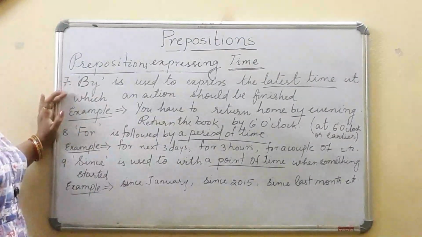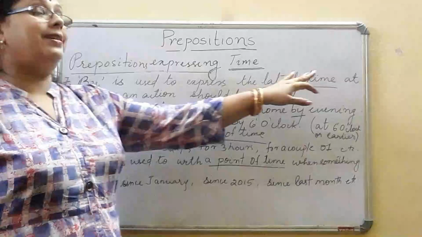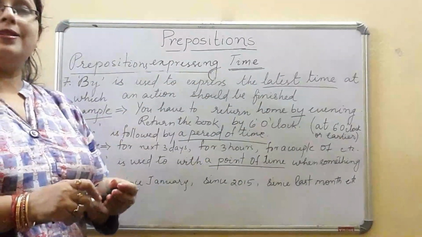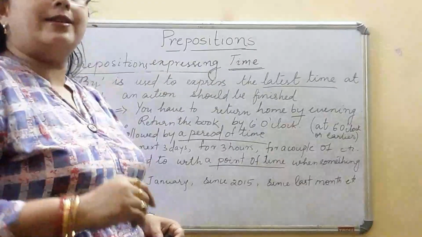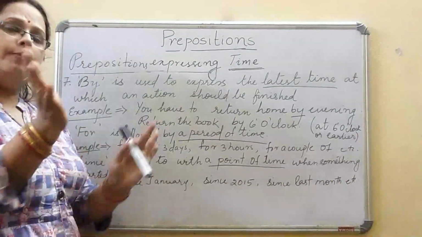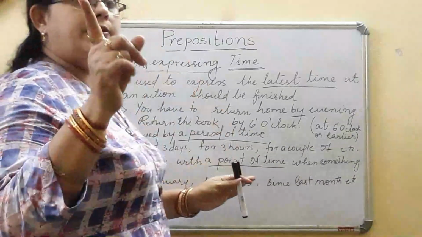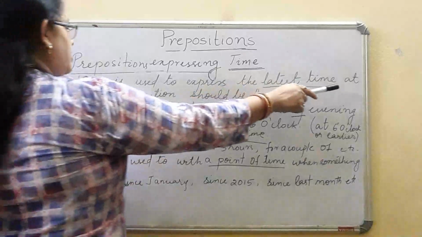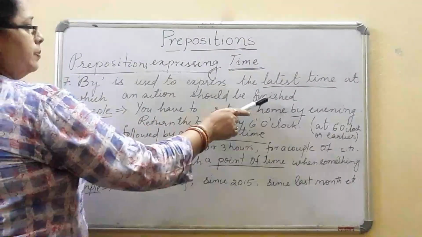Now let's see where we can use by. By is used to express the latest time at which an action should be finished. That means a certain time which has been allotted. Suppose I say by 4 o'clock, that means 4 o'clock is the dead end. Before that you can complete the work, but by 4 o'clock everything should be over. So it expresses the latest time at which an action should be finished.